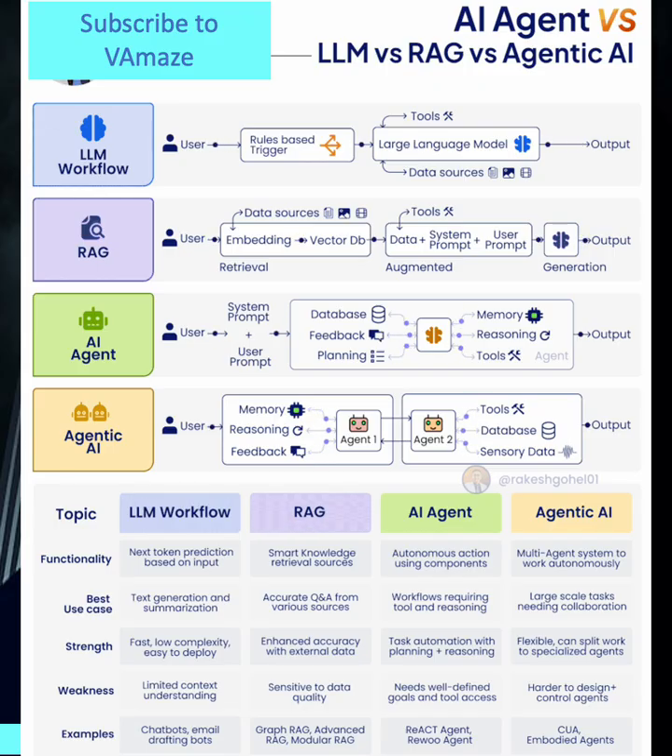The most successful AI implementations will thoughtfully combine these approaches, matching architectural complexity to problem requirements while maintaining practical feasibility. As AI systems become more intelligent and capable, the progression from simple text generation to collaborative intelligence represents our journey towards truly practical AI that can handle the complexity of real-world business challenges.